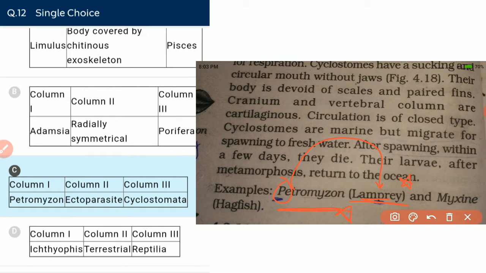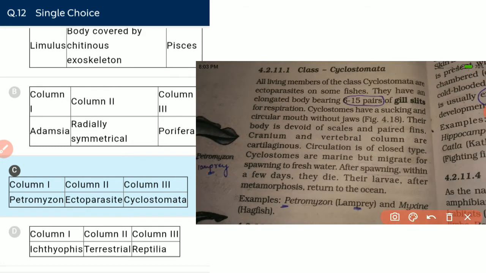Petromyzon, the lamprey, belongs to cyclostomes, and cyclostomes have 6 to 15 pairs of gill slits. It is important. Chondrichthyes have 5 to 7 pairs of gills. It is not important. Osteichthyes, yes, it is important. Osteichthyes have 4 pairs of gill slits, and cyclostomes have 6 to 15 pairs of gill slits. It is very important: pairs. If someone misses the word pair, the answer will be missed. Next,